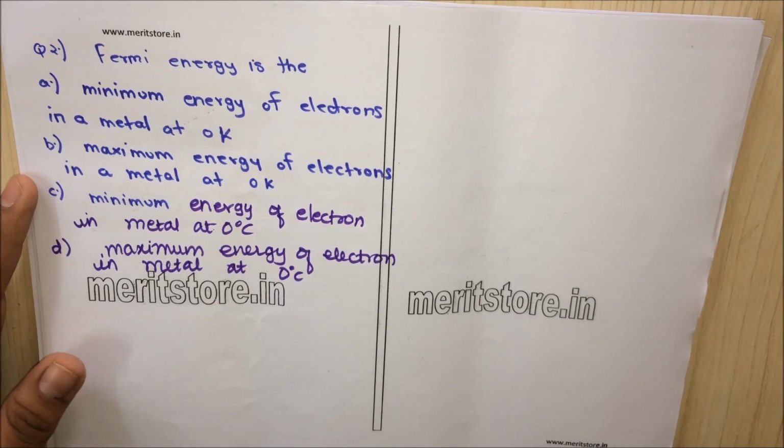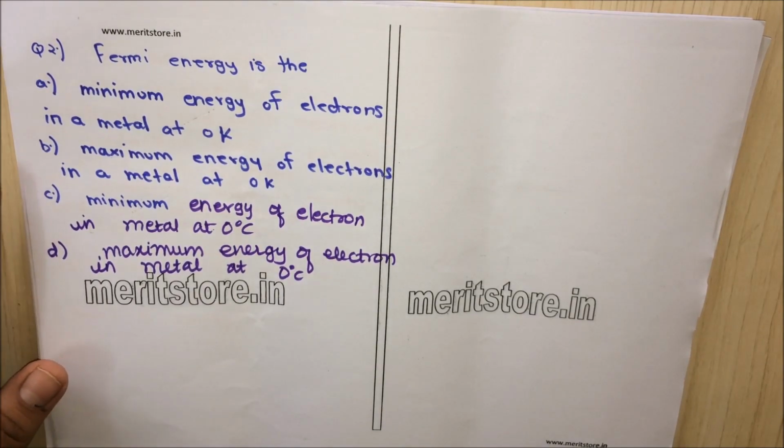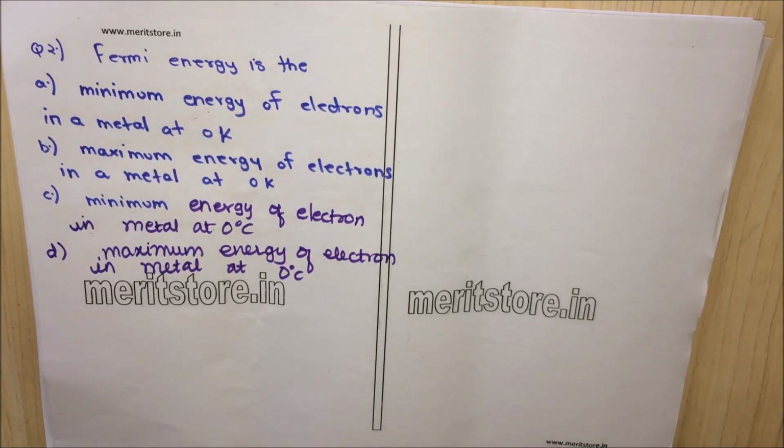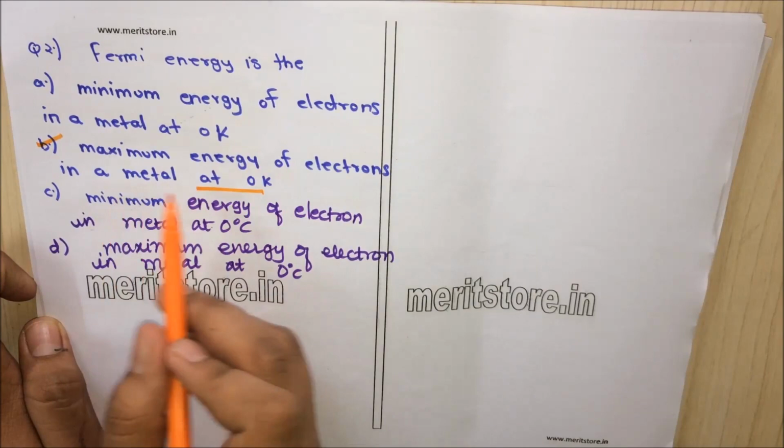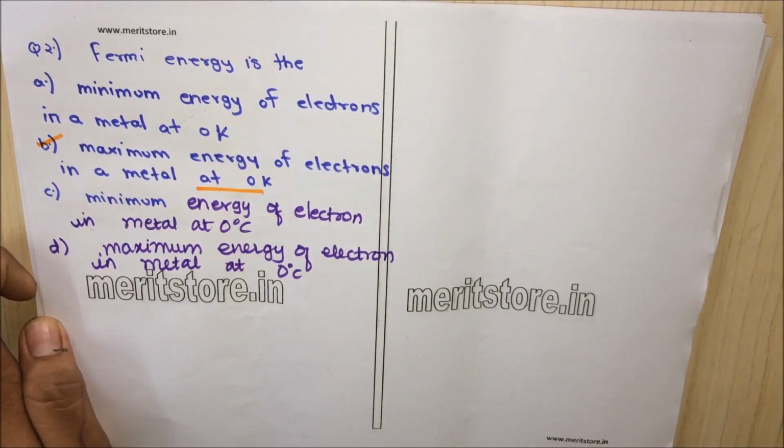Question 2. Fermi energy is option A, minimum energy of electrons in a metal at 0 Kelvin. Option B, maximum energy of electrons in a metal at 0 Kelvin. Option C, minimum energy of electron in metal at 0 degrees Celsius. Option D, maximum energy of electron in metal at 0 degrees Celsius. So we know that Fermi energy is nothing but maximum energy of electron in a metal at 0 Kelvin. So option B is the correct answer.